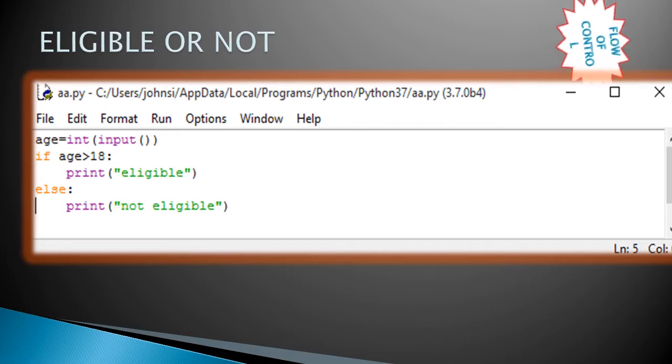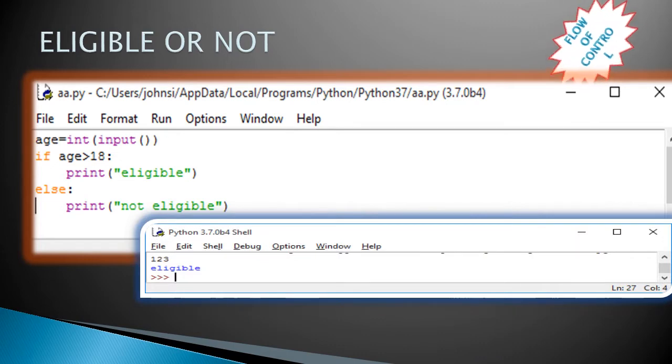First I get the input, it is assigned to age, and it is compared with 18. If it is greater than 18, then it is eligible, otherwise it is not eligible. I have given the value 23, it is greater than 18, so it prints eligible.